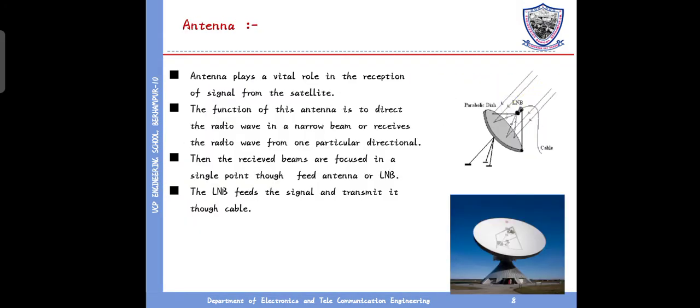This is a block diagram. The antenna plays a vital role in the reception of the signal from the satellite. The function of the antenna is to direct the radio wave into a narrow beam and receive the radio signal. The received beam is focused on a single point through the feed of the antenna, the LNB.